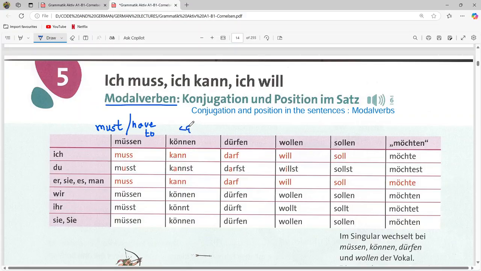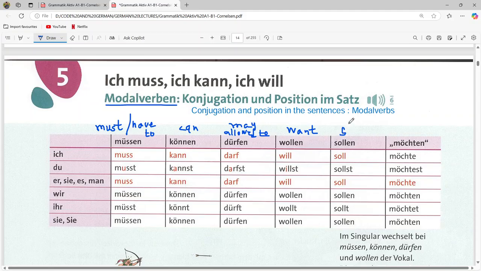Next one, können. Können is can in English. Dürfen is like may, or it also means allowed to. Okay, wollen. Wollen is want. Sollen.